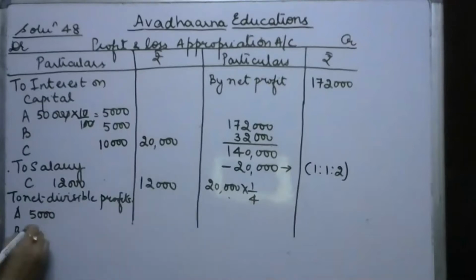Then B will also get 5,000. And C will get 10,000, in the ratio of their capital.